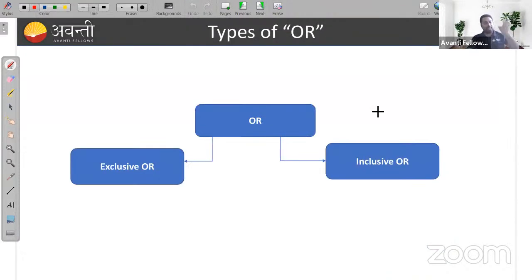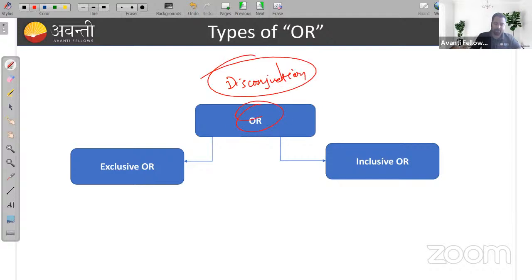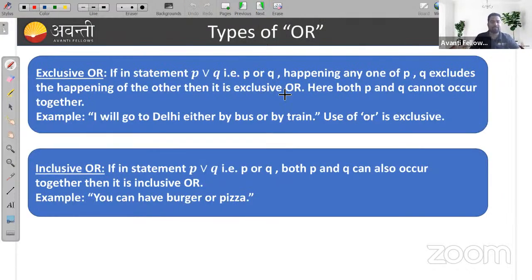Now, types of OR. This is not important really at all, so just discuss these things. Disjunction statements or connectives are of two types. One is exclusive, another one is inclusive. So what is exclusive OR? See here, exclusive OR means either one of them excludes the happening of the other. Happening of any one of P or Q excludes the happening of the other, then it is exclusive.